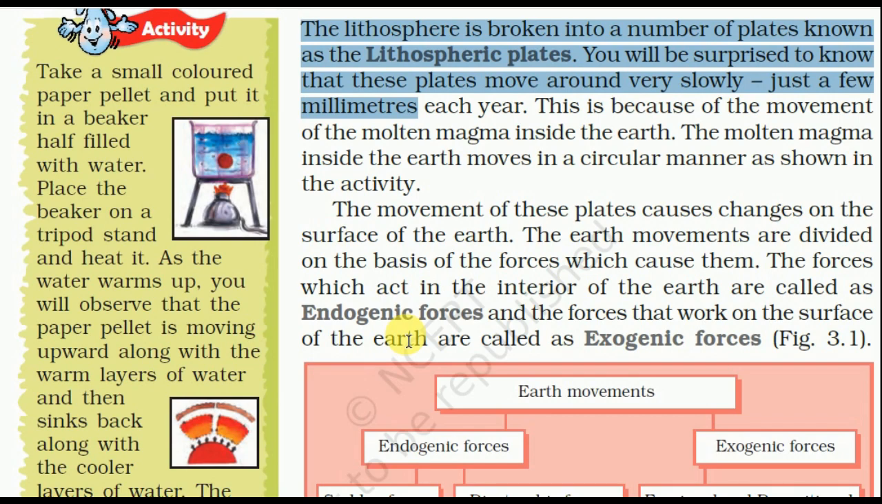So friends, the lithosphere is broken into a number of plates known as the lithospheric plates. You will be surprised to know that these plates move around very slowly, just a few millimeters each year. This is because of the movement of the molten magma inside the earth. The molten magma inside the earth moves in a circular manner, as shown in the activity, like water moves in this pot.